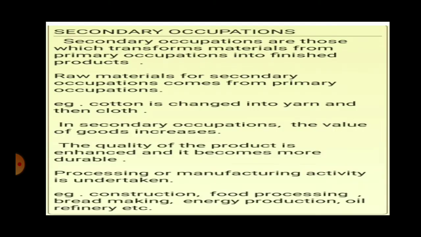Some products obtained in primary occupation are used directly, while some products you have to make certain changes to, you have to do certain processes on them and change them into other products, and then they can be used.